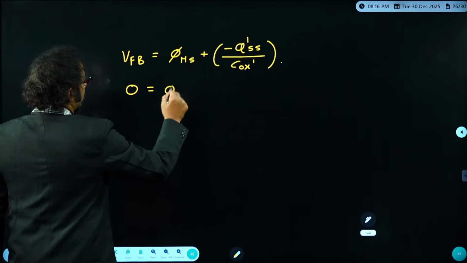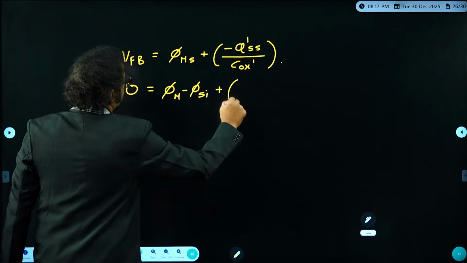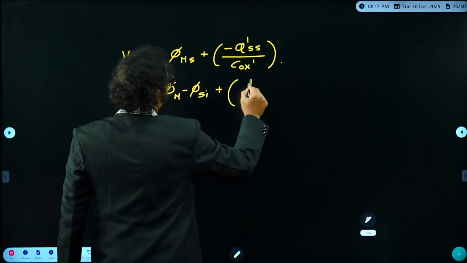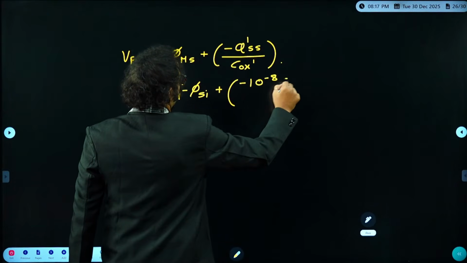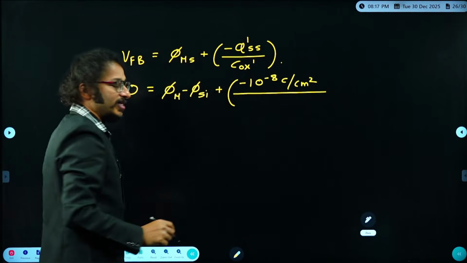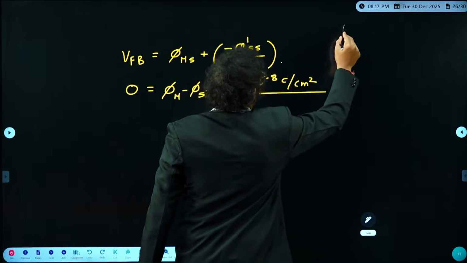Nothing but phi m minus phi silicon minus Q dash, which he has given, that is 10 power minus 8 coulombs per centimeter square, whole divided by Cox dash. It is in centimeters. So what is Cox dash? You know that.